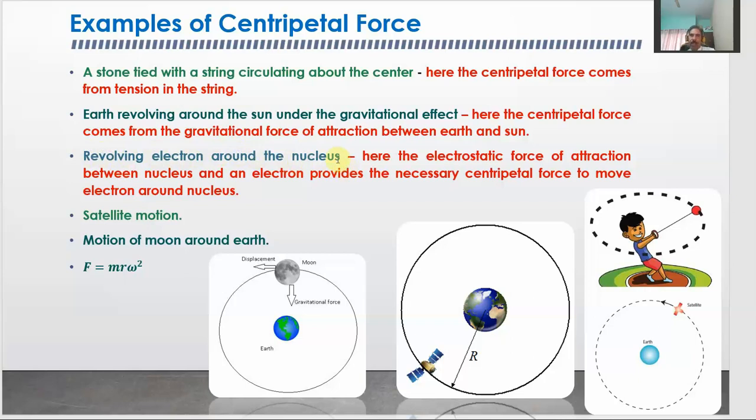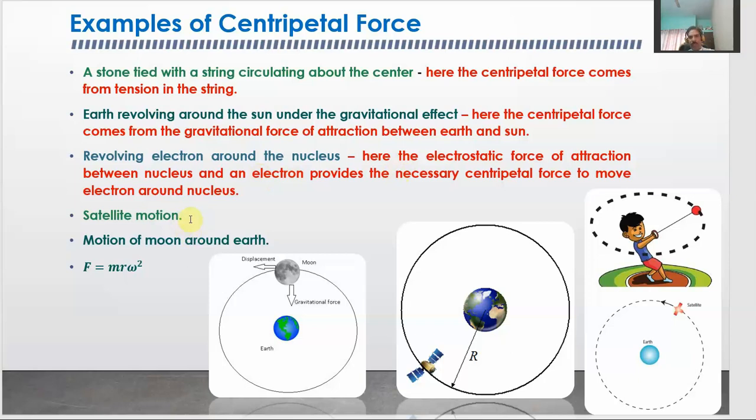Here the electron also feels the centripetal force, and this centripetal force comes from the electrostatic force of attraction between the positively charged nucleus and the negatively charged electron. This electrostatic force of attraction keeps them bound. So, the centripetal force in this example comes from the electrostatic force between the nucleus and the electron.